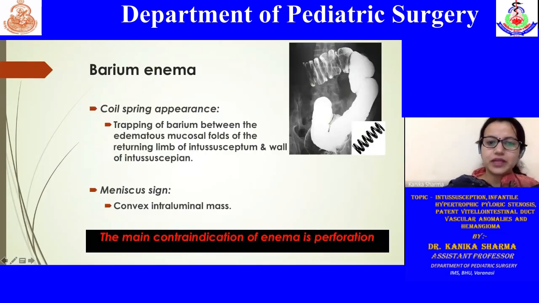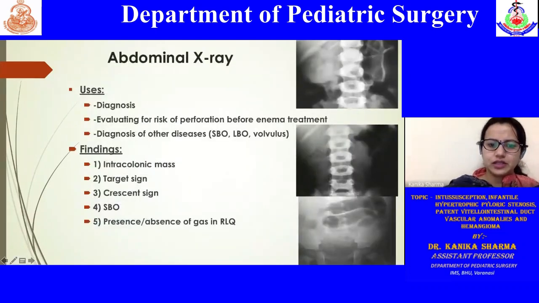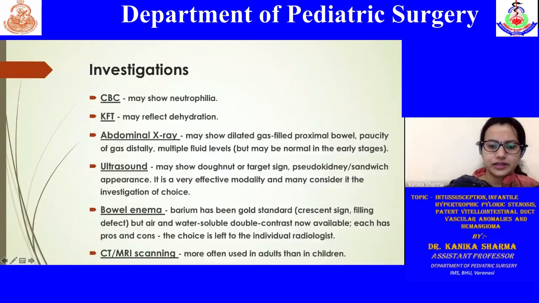Then coming on to the barium enema, the classical defined feature in barium enema is that of the corkscrew or the coil ring appearance. As you can see in this image, the bowel within bowel leads to the trapping of barium between these edematous folds of bowel. Another is the meniscus sign, which is somewhat similar to your crescent sign or claw hand sign.